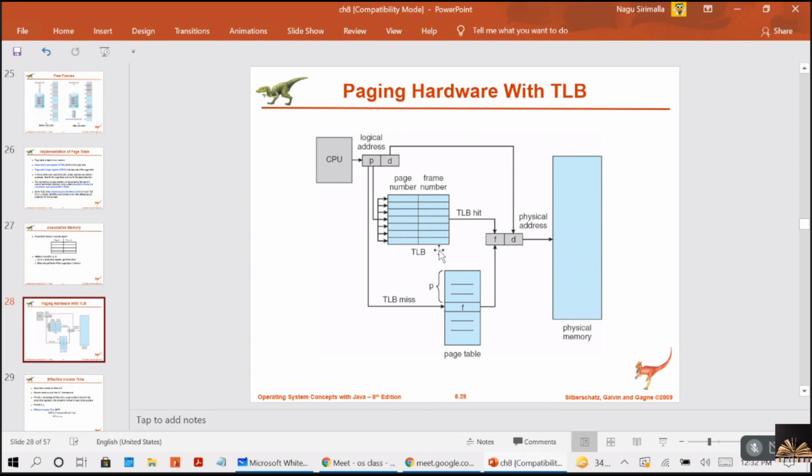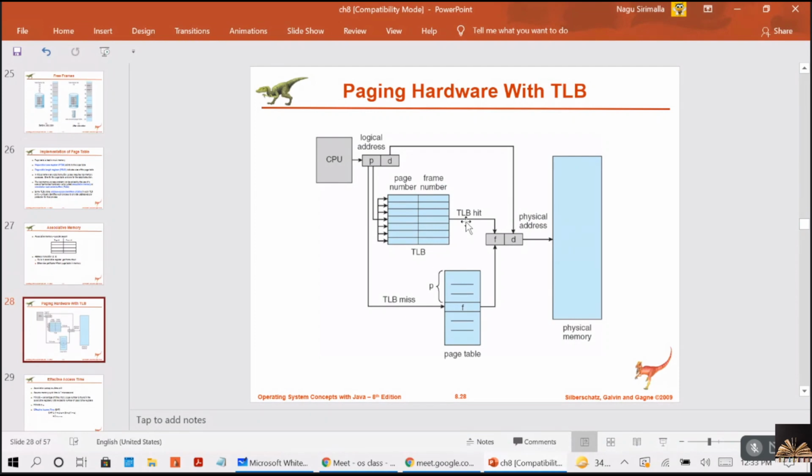Now, when a logical address is generated by the CPU, its page number is presented to the TLB, and if the page number is found, its frame number is immediately available and is used to access the memory. This is called a TLB hit. Now, if the page number is not in the TLB, it is known as a TLB miss. At this time, a memory reference to the page table must be made.